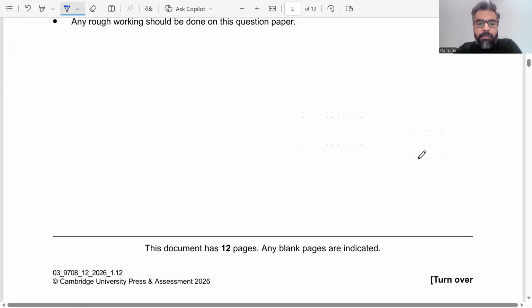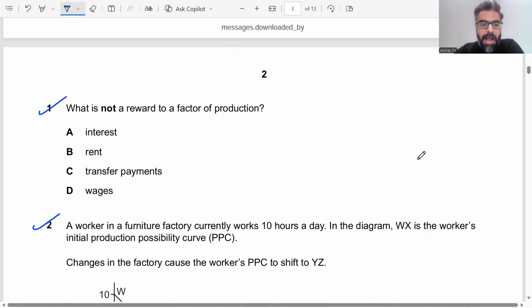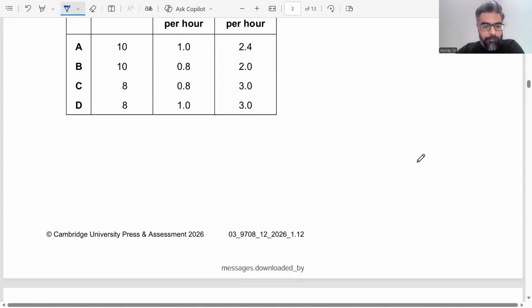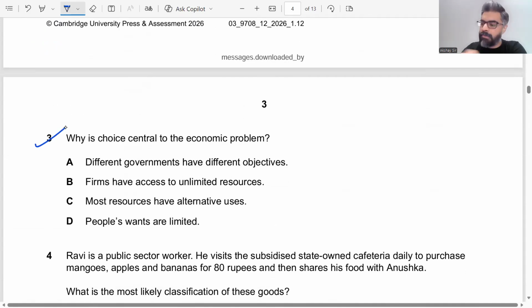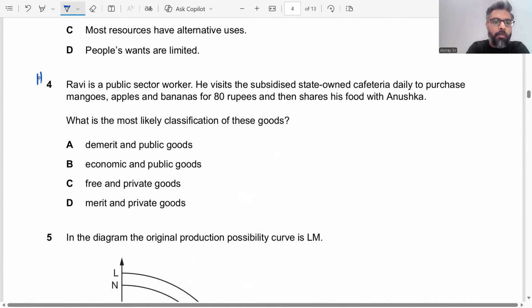If I scroll down the question paper, in the previous online lesson, we had done discussion of question 1, 2, as well as question number 3. Now, in this lesson, I'm going to start from the discussion of question number 4. I hope students can see question number 4 on your screens. Let's quickly start from the discussion of this particular MCQ in this online lesson.